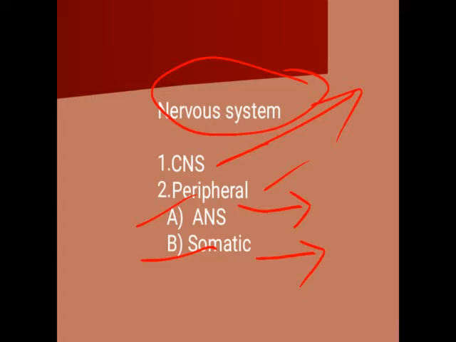The voluntary movements are nothing but due to the somatic nervous system, and the involuntary movements other than CNS come under the ANS. Okay, so as we know that we are moving our hands. When we want to move our hands, we can move our hands. That is the voluntary movement of our hands, skeletal muscles. So these voluntary movements come under the somatic nervous system.